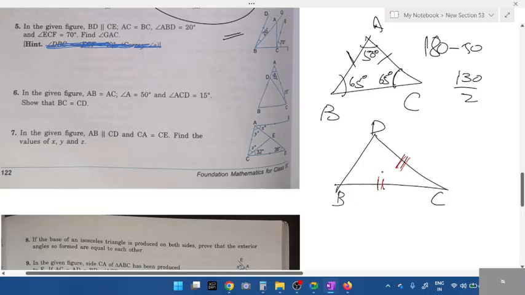Angle D and angle B should be equal. If we find these two angles, then we can show they are equal. Okay, 65 degrees, 65.